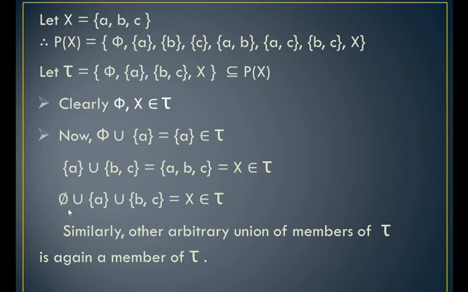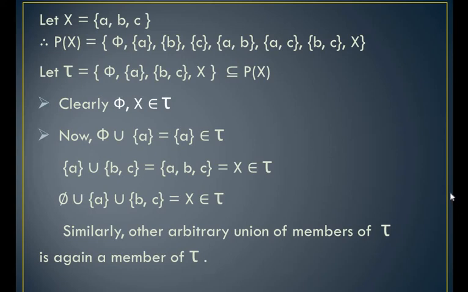Now see, I am taking the union of three sets, phi, singleton A and BC. Then again the union is ABC, that is the whole set X itself, and again it belongs to tau. So similarly we can check the other arbitrary unions of members of tau, and we will see that they are again members of tau.